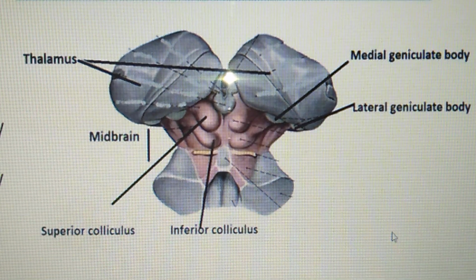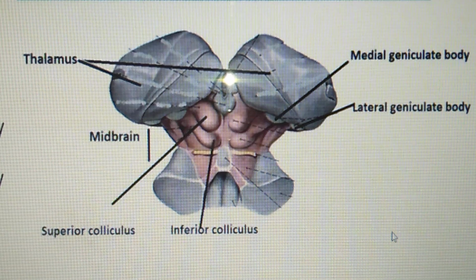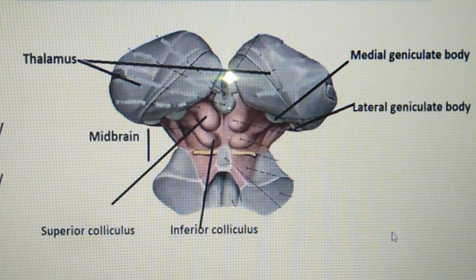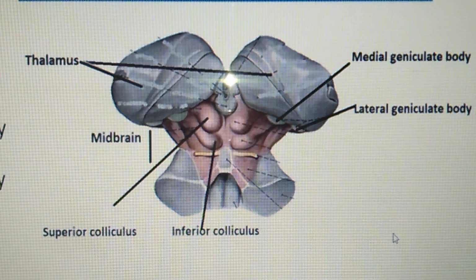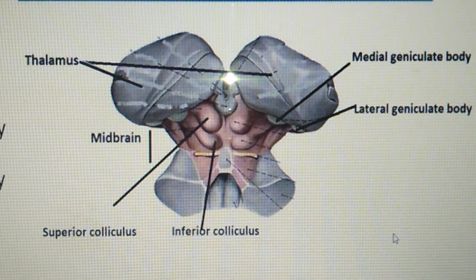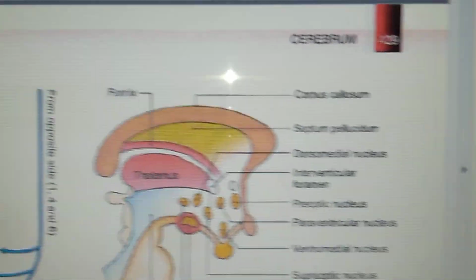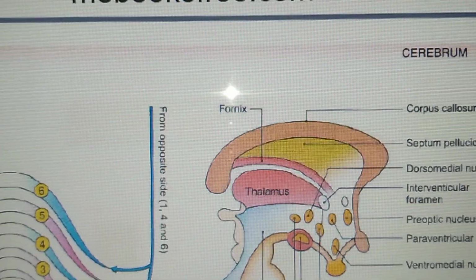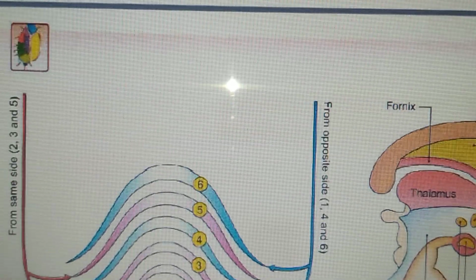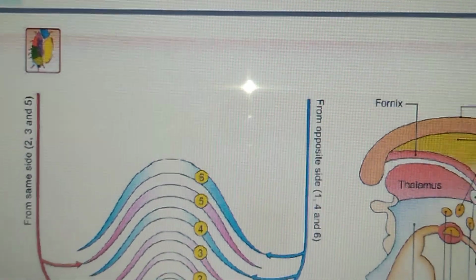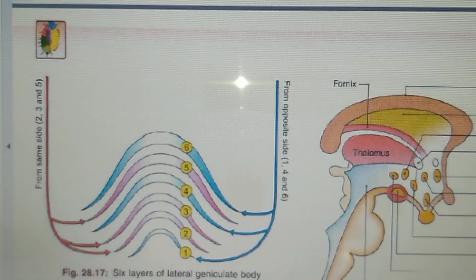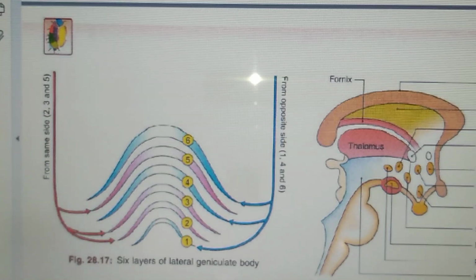Structure: the lateral geniculate body is a 6-layered structure, and we'll see one diagram for that. Yes, this one.